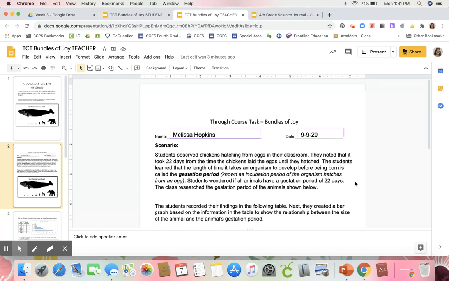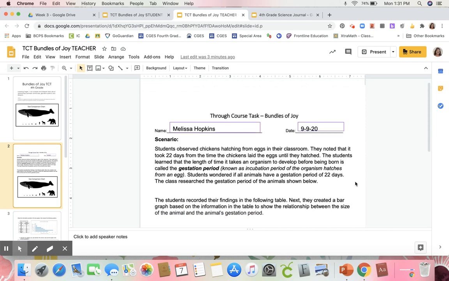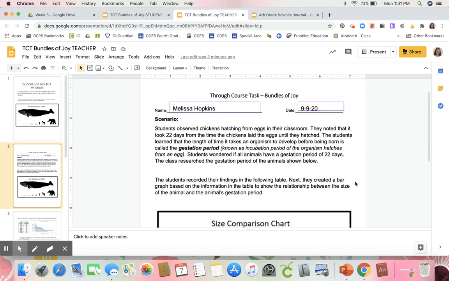Then I'm going to read through the scenario and show you what I completed. Students observed chickens hatching from eggs in their classroom. They noted that it took 22 days from the time the chicken laid the eggs until they hatched.